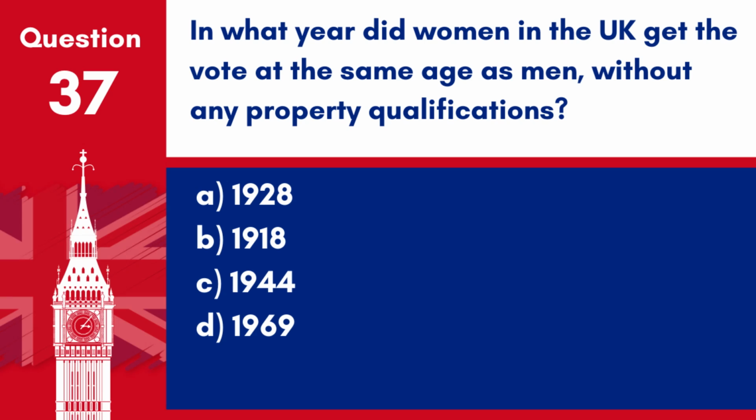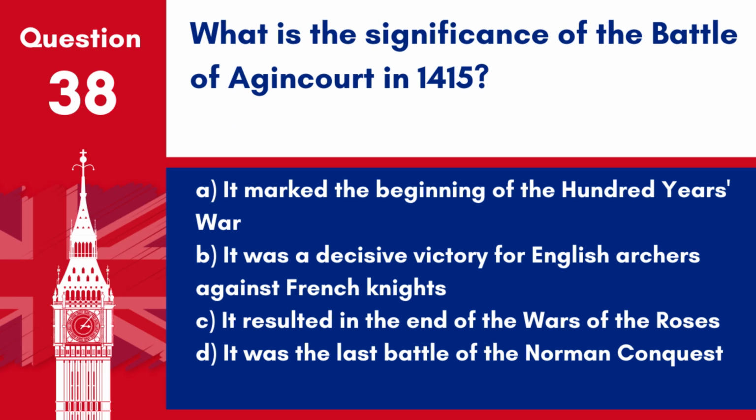Question 37. In what year did women in the UK get the vote at the same age as men without any property qualifications? A. 1928. B. 1918. C. 1944. D. 1969. Answer: A. 1928. In 1928, women in the UK were granted the vote at the same age as men, without any property qualifications.